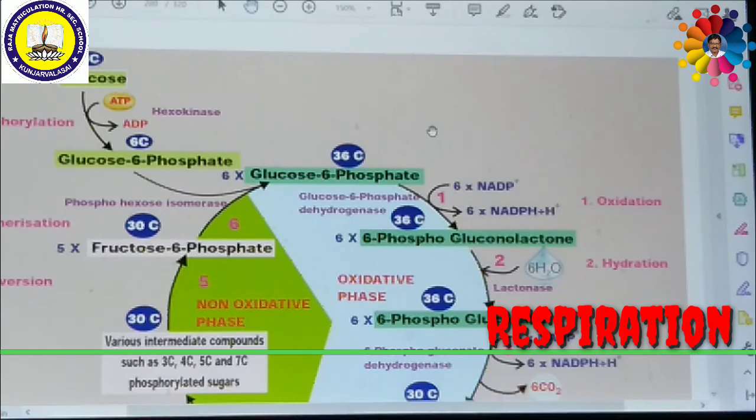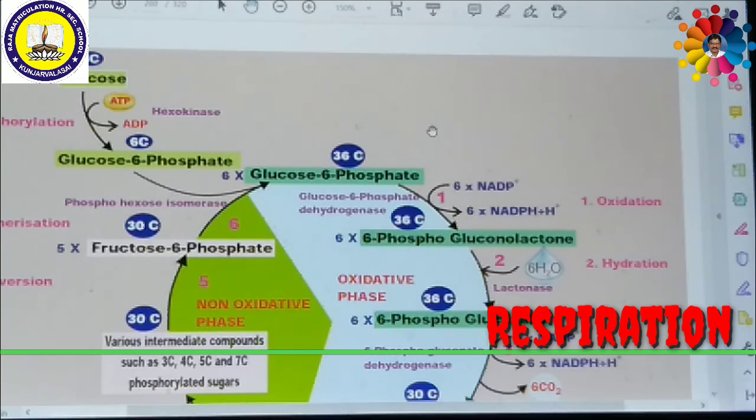The pentose phosphate pathway was described by Warburg, Dickens and Lippmann in the year 1938. That is why it is also called the Warburg, Dickens, Lippmann pathway. It takes place in the cytoplasm of mature plant cells. So it is an alternate way for breakdown of the glucose molecule. This pentose phosphate pathway, that is PPP, is also known as the hexose monophosphate pathway, that is the HMP shunt, and also the direct oxidative pathway. It consists of two phases, namely the oxidative phase and the non-oxidative phase.